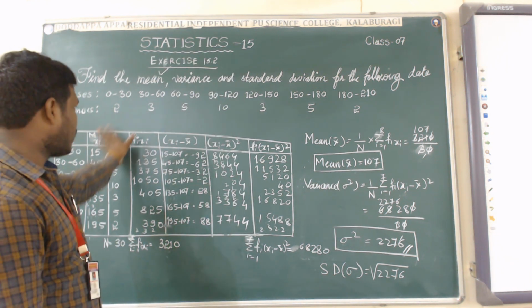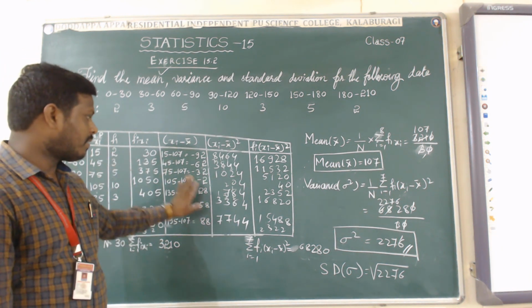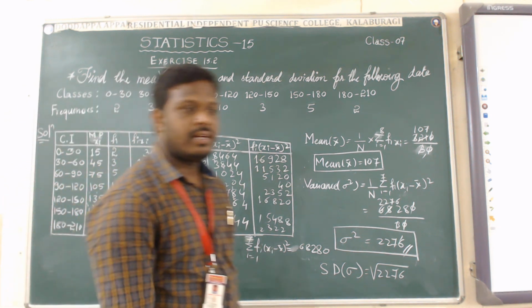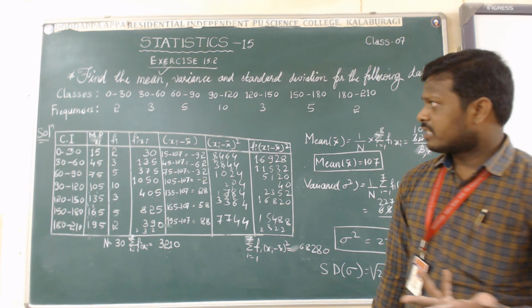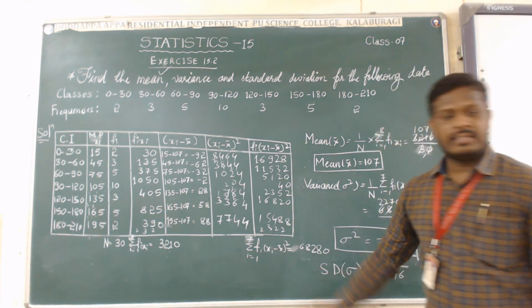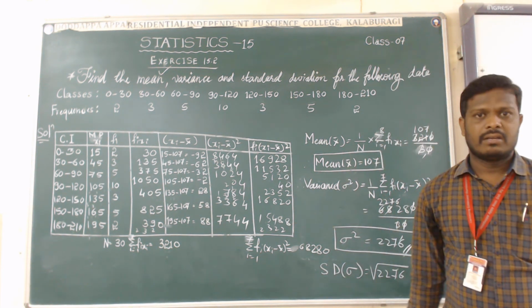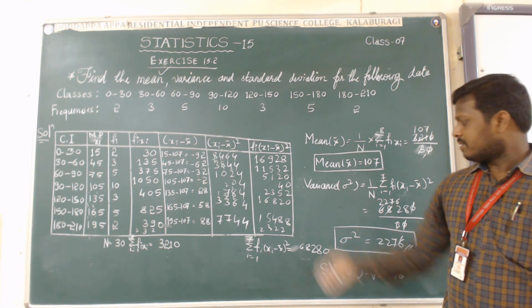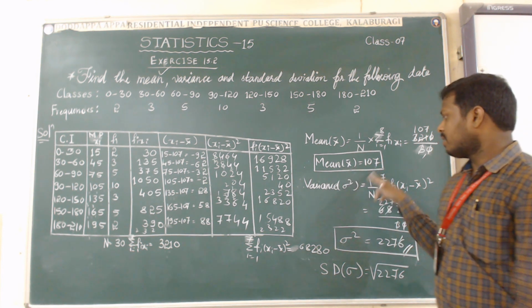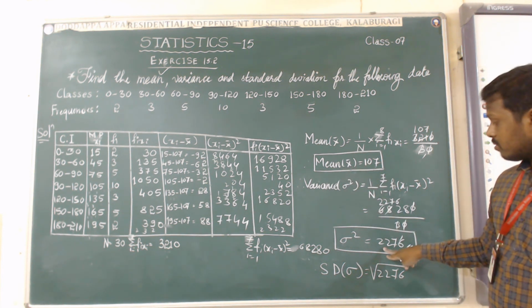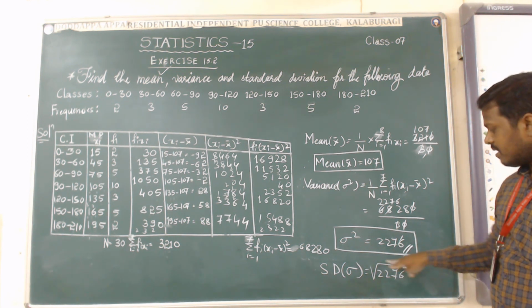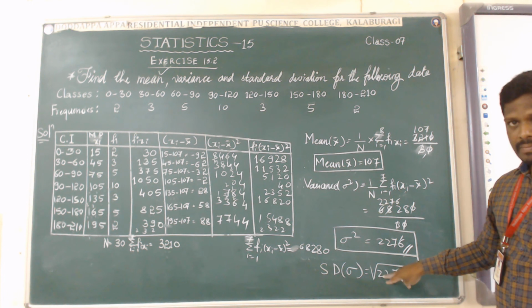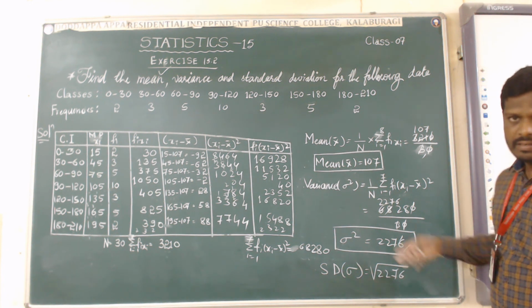Given data we have to write in this tabular form. After getting this one, one more formula is there, one more alternative method is there for finding that one. No doubt, explain, go with this one only, it is very easy compared to that one. Okay, these are the solutions: mean is 107, variance is 2276, and standard deviation is square root of this; if it is a perfect square number, take the square root outside, no problem.